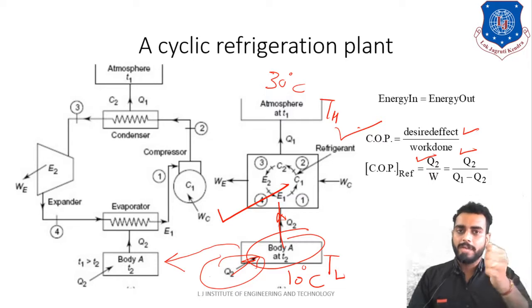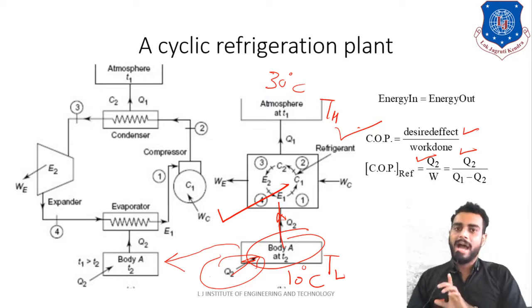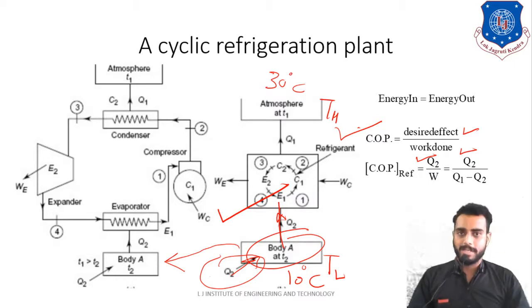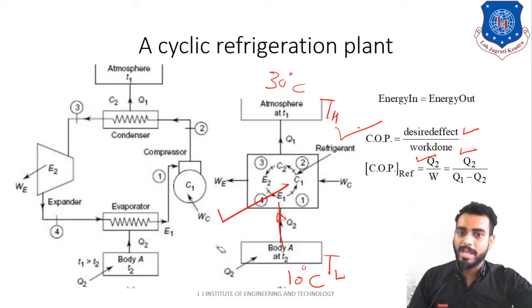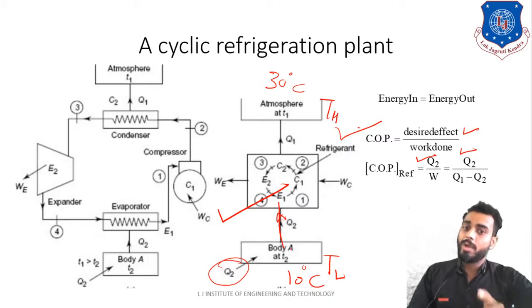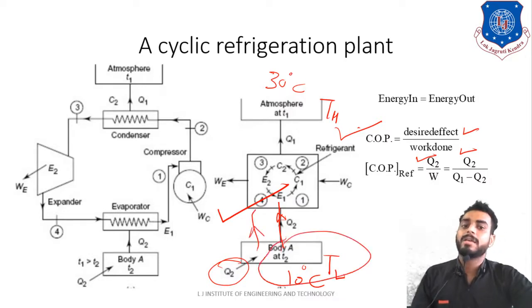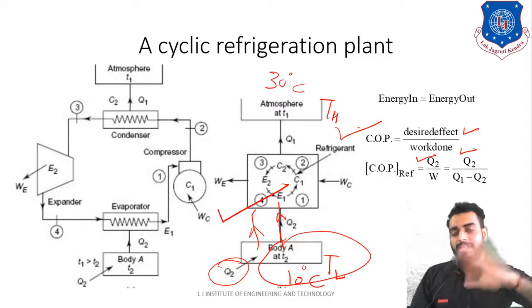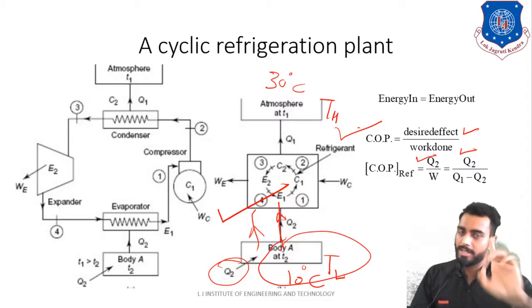Whenever you open the door, you are adding heat to the refrigerator section. That heat addition is represented by this Q2. So whatever heat you are adding, the same amount of heat you have to extract simultaneously. Then you can maintain constant temperature of the refrigerator section. I hope it is clear to your mind.